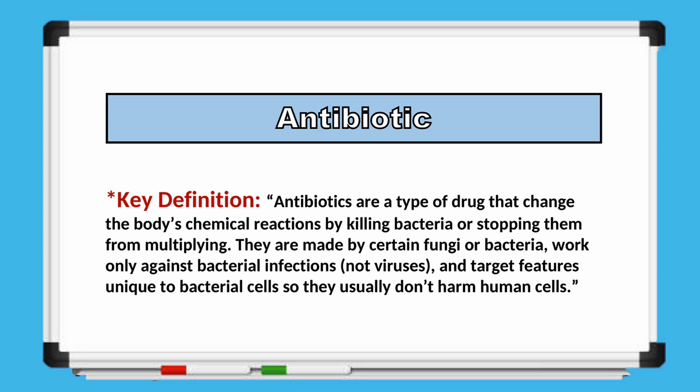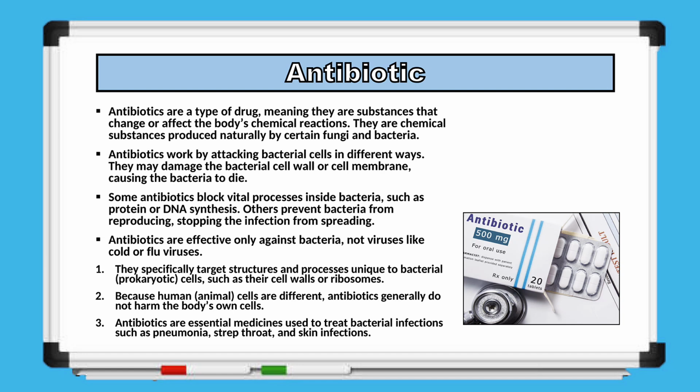Antibiotics work by targeting structures or processes found specifically in bacterial cells, which is why they usually do not damage human body cells. Antibiotics are a type of drug, which means they are substances that alter or influence the chemical reactions within the body. They are chemical compounds that are naturally produced by certain bacteria and fungi. Antibiotics act by attacking bacterial cells in a variety of ways.